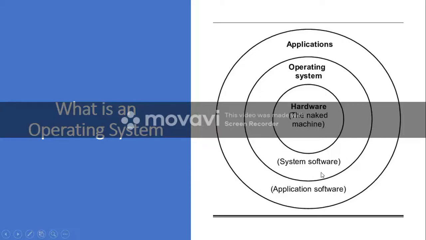The part of the operating system which can directly access the hardware is called the kernel. Kernels are highly privileged programs which can directly access the hardware. And there are also some programs which cannot directly access the hardware, but are still a part of the operating system. Example, Notepad.